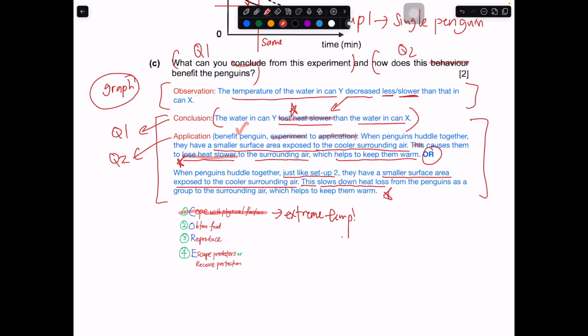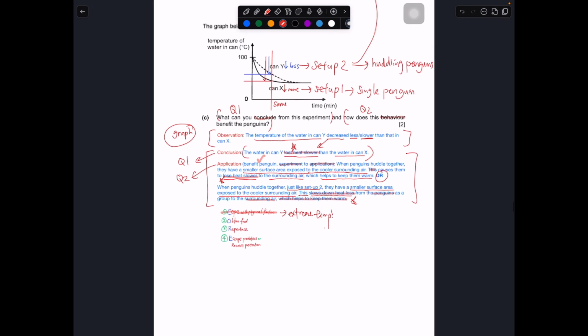Okay, this is the key part. It slows down heat loss from the penguins as a group to the surrounding air, which keeps them warm. They maintain their body temperature. So with that, this is for this.